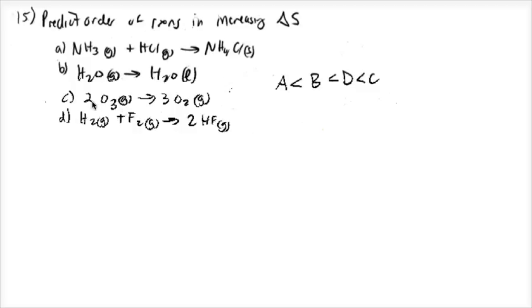And the third thing, you're going from 2 moles of a gas to 3 moles of a gas, so that's getting less organized. And in the fourth one, you're going from 2 moles of a gas to 2 moles of a gas, so there's not really a significant change in entropy. So you can actually characterize these things in terms of order based on the assessments we just made, as C having the greatest disorder, D having the next greatest disorder, B having the next greatest disorder, and A having the least disorder through the process. Let's take a look at problem 19.